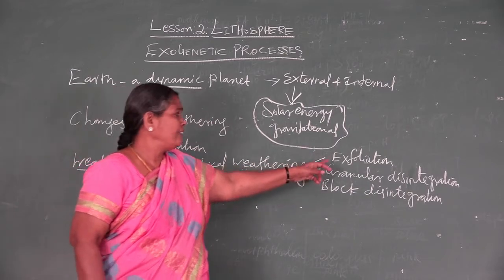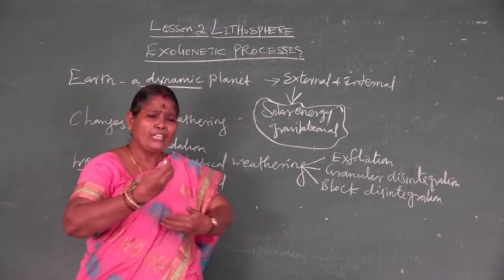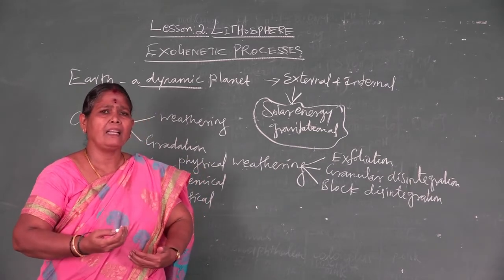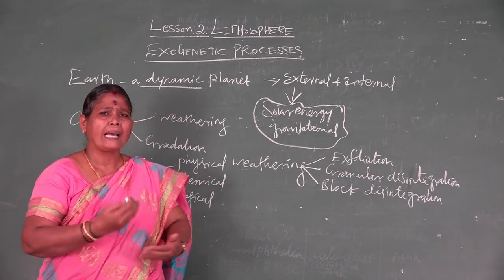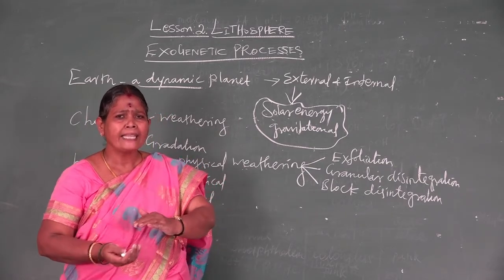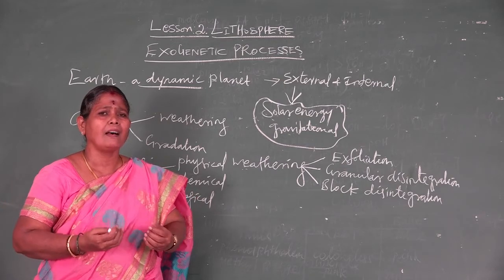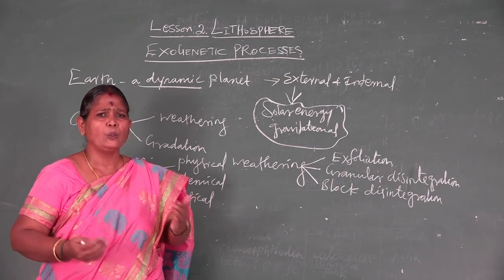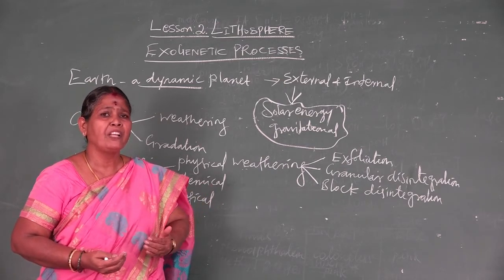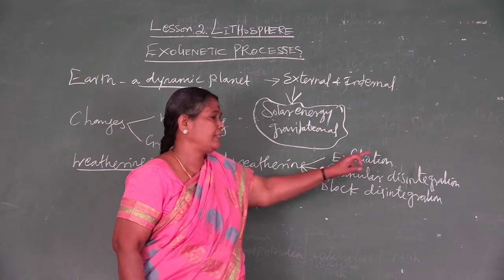Now, what is exfoliation? When earth material and rocks continuously undergo constant alternate heating and cooling, the rounded rocks are peeled layer by layer. That is why we say it is exfoliation.